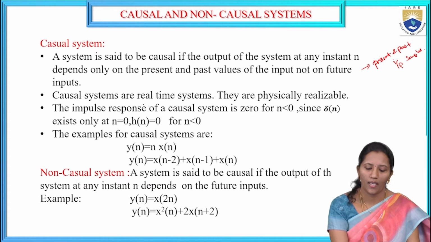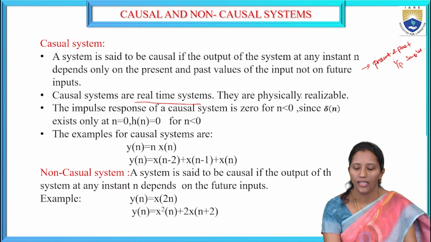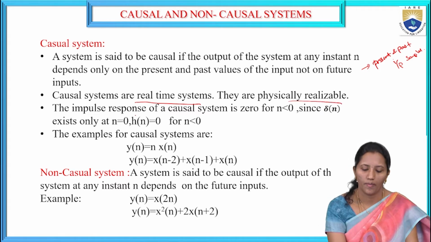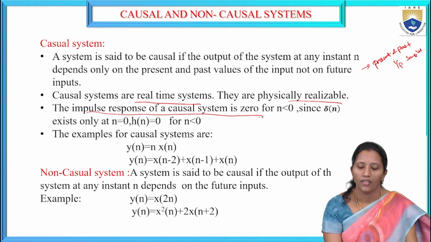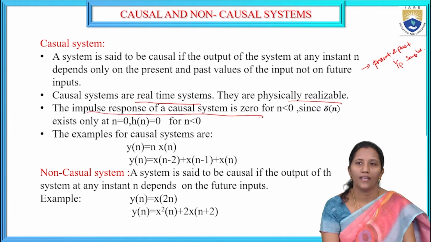Causal systems are real-time systems. They are physically realizable. The impulse response of the causal system is 0. We should remember this. The impulse response of the causal system is 0 for n less than 0.